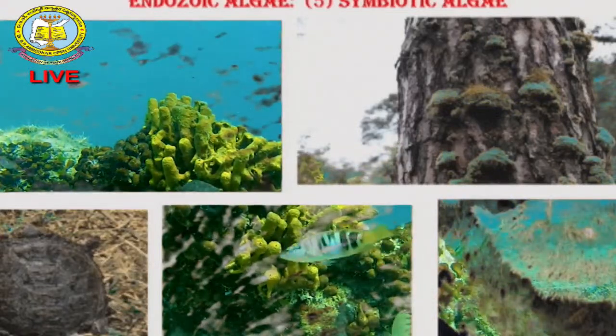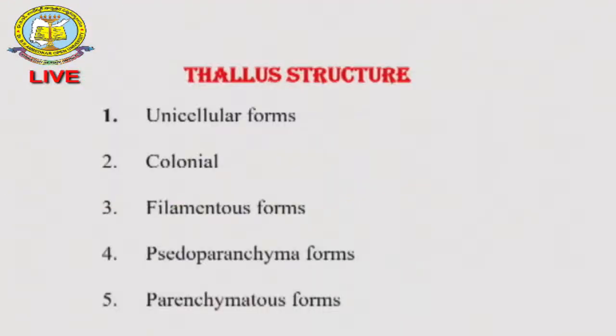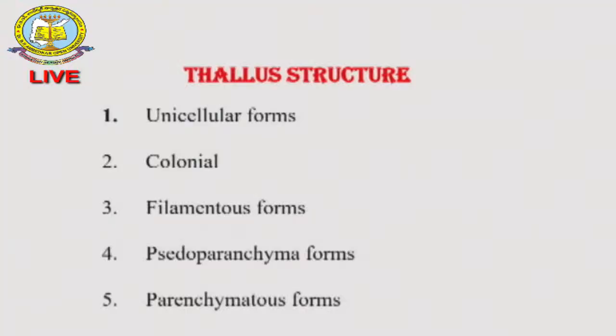You can see the beautiful pictures showing these. Right. When you come to the thallus structure of the algae, the thallus is nothing but the plant body. The plant body is different, having different components like unicellular forms, colonial forms, filamentous forms, pseudoparenchymatous forms, as well as parenchymatous forms. Like 5 types of components you can see.